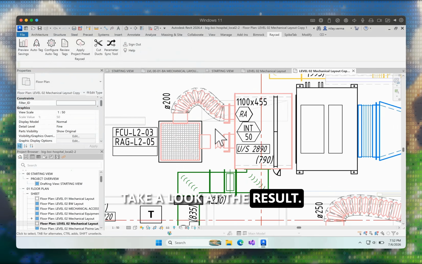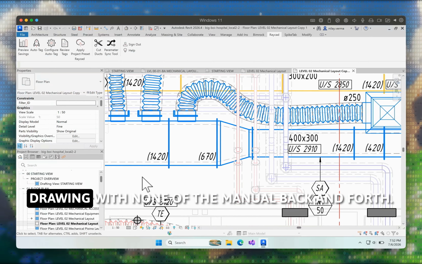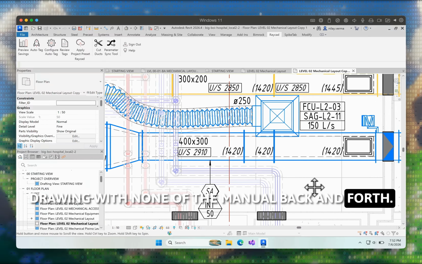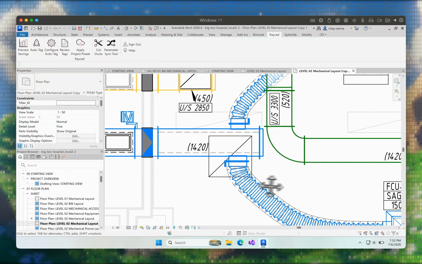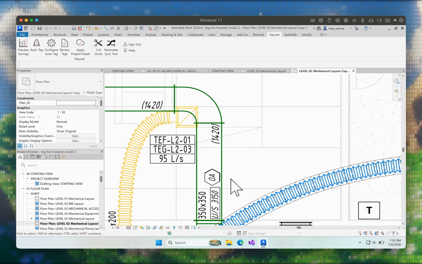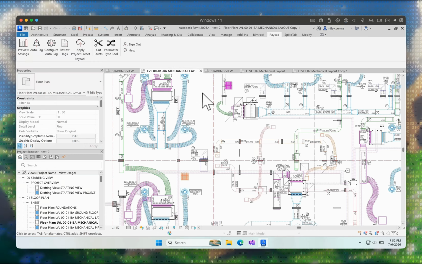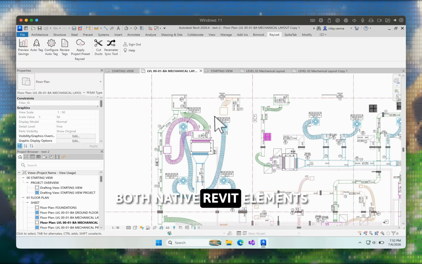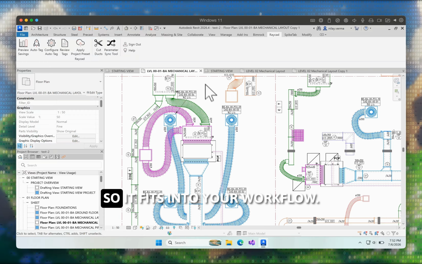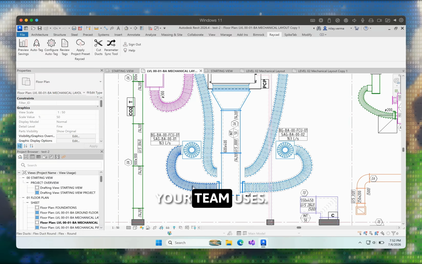Take a look at the result. Clean, consistently placed tags across the whole drawing, with none of the manual back and forth. RayCAD handles both native Revit elements and fabrication elements, so it fits into your workflow regardless of which modeling approach your team uses.